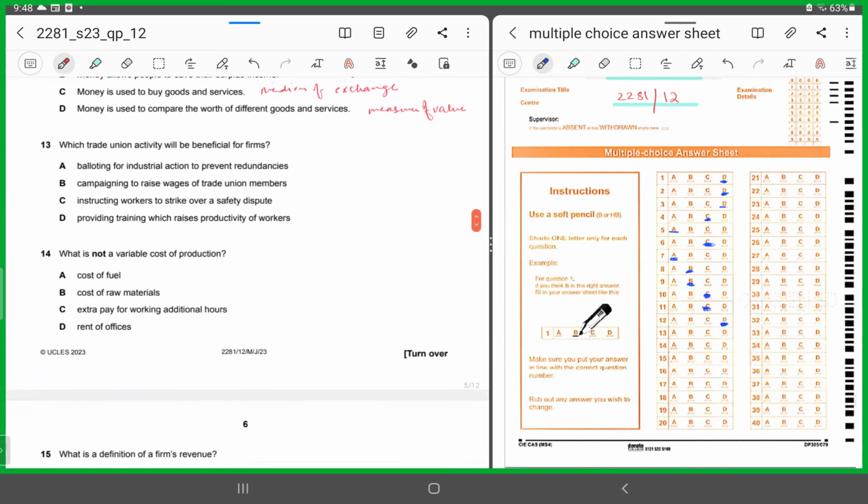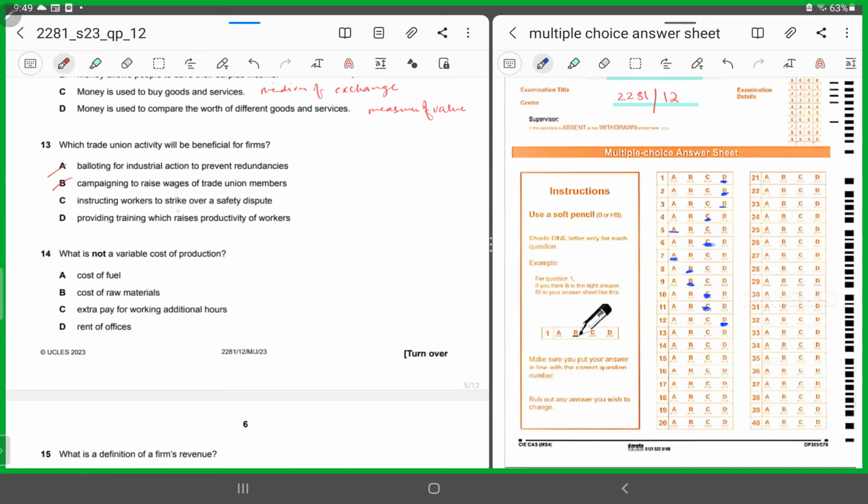Which trade union activity will be beneficial for firms? Now they are asking which trade union activity will be beneficial for the firm. Balloting for industrial action to prevent redundancies, campaigning to raise wages of trade union members. If they are campaigning to increase the wages, that would not be beneficial for firms. Firms would have to be paying higher. If they are casting votes for industrial action to prevent redundancy, to prevent people from being laid off, again, it would be something against the firms, not in their favor.